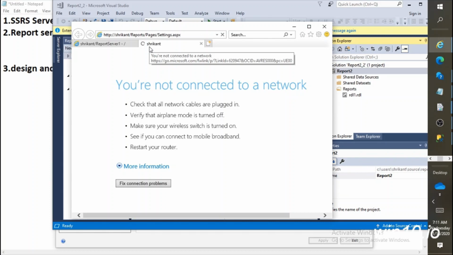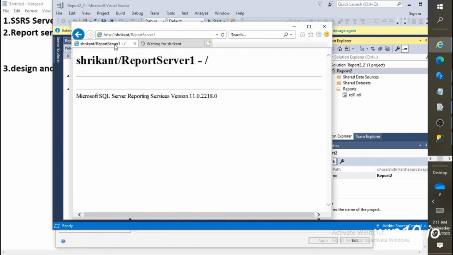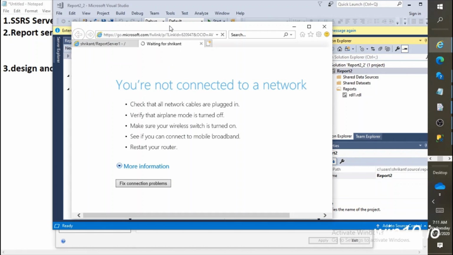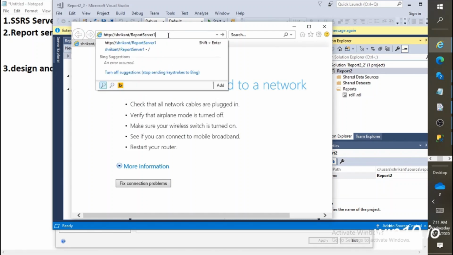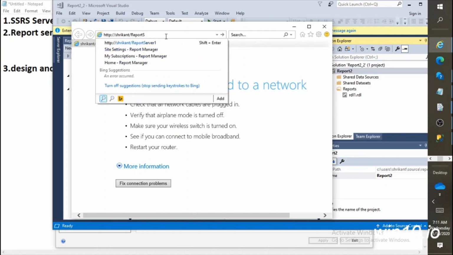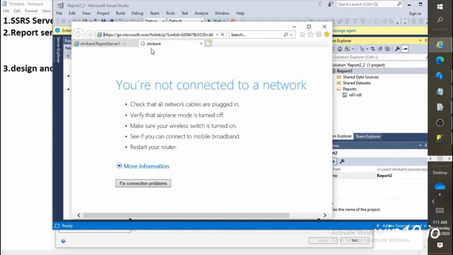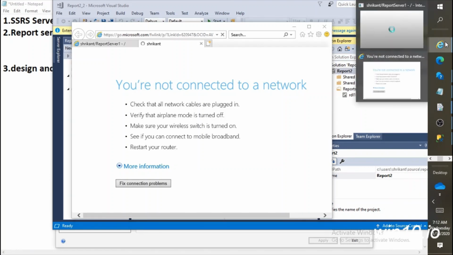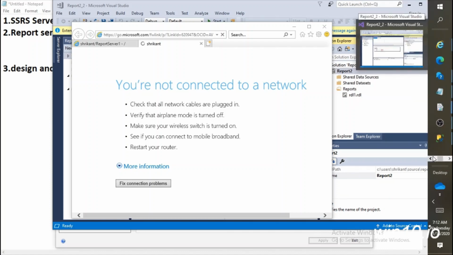Okay, now you can see this is connected to the server. So the server is live with version 11.022. Now we are trying to connect to the reporting server manager sites. Okay, now if we go back to the other browser, you will see some errors.